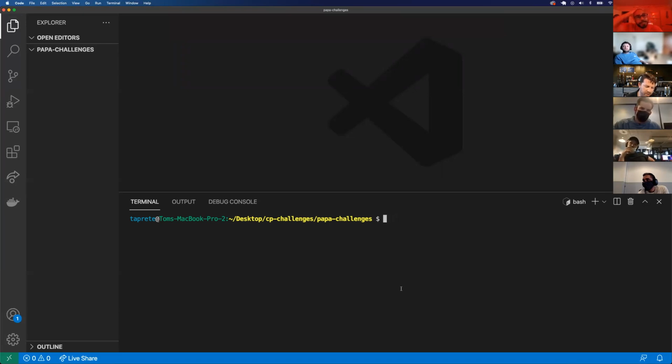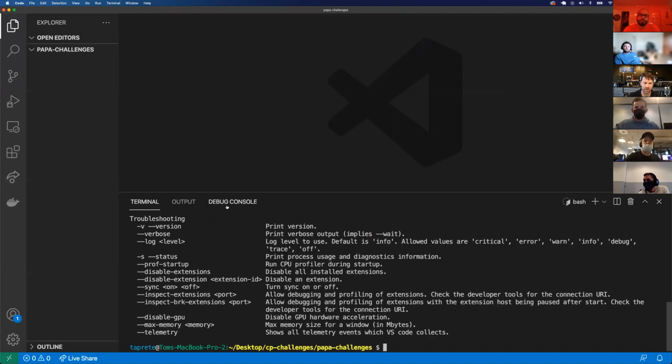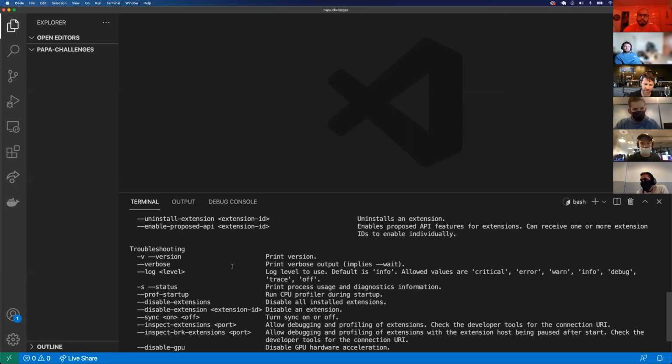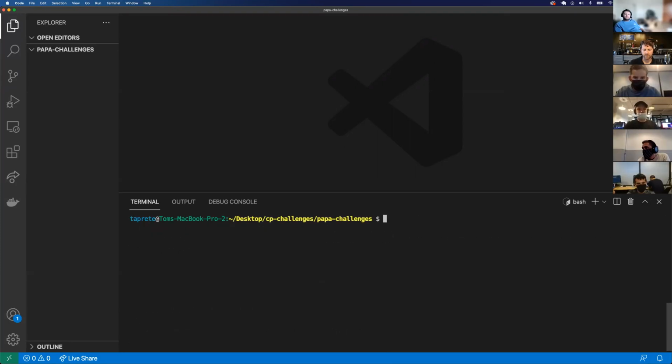But there might be. You can search for a VS Code cheat sheet. Or just do code -h. It'll give you all the flags. I mean, that can be helpful. Code -h. And here we go. We've got a bunch of different flags. Okay, there's a bunch of stuff. That's pretty useful. That'll give me something to look at to start learning that stuff.